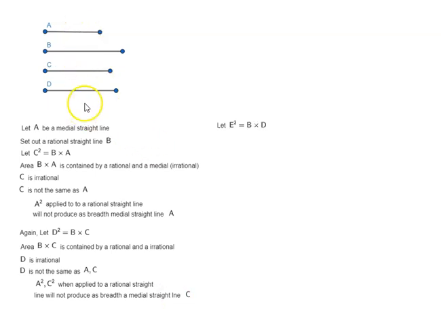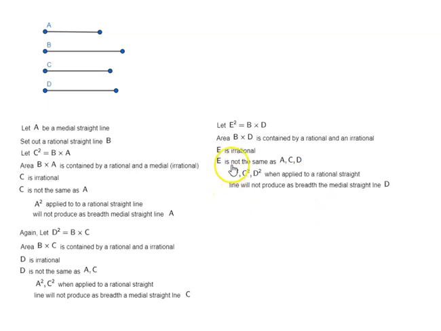Okay, now I'm going one more step. Let the square on E be equal to B by D. So again, B by D is contained by a rational and an irrational, which means E is irrational. And E is not the same as A, C, and D. Why? Because again, the square on A or square on C or square on D when applied to a rational straight line will not produce as breadth the medial straight line D.